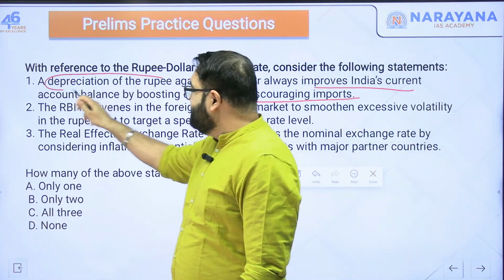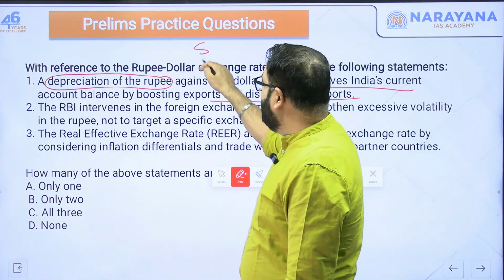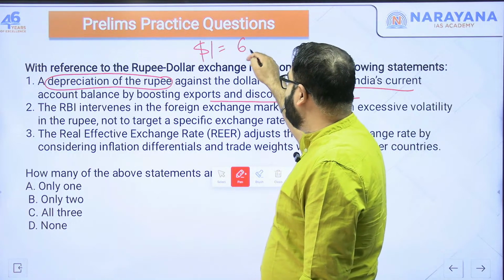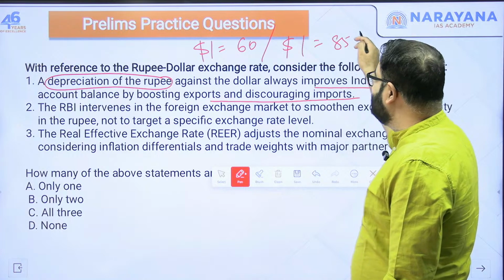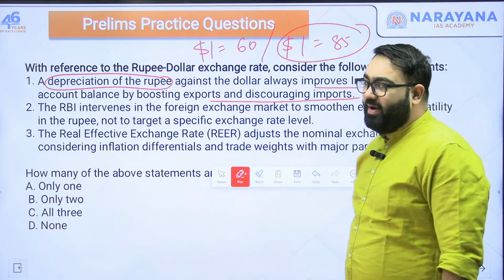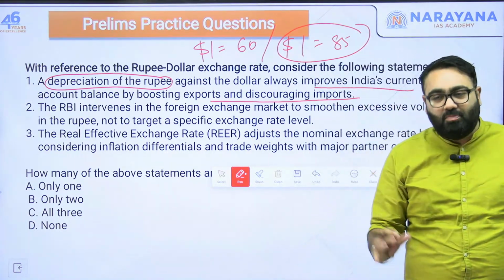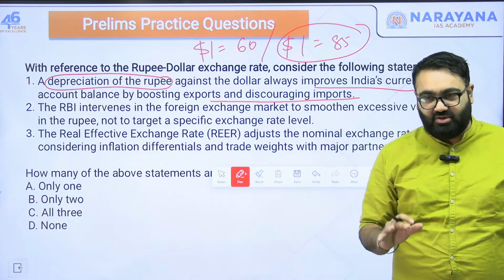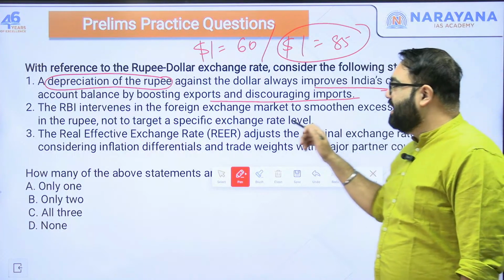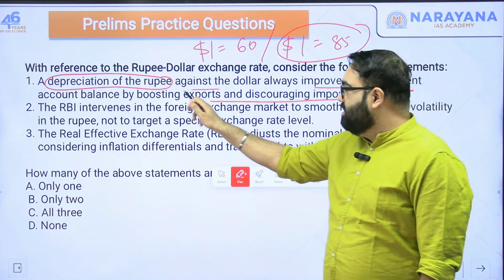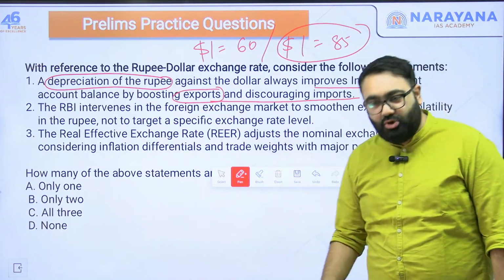Depreciation of rupee means, for example, if earlier it was 60 rupees a dollar, now it is 85 rupees a dollar. That is depreciation, means now you have to spend more number of rupees to buy a dollar. So that is depreciation of rupee. So they are saying depreciation of rupee always improves India's current account balance by boosting exports. Now, as we discussed, the exports do get a boost.